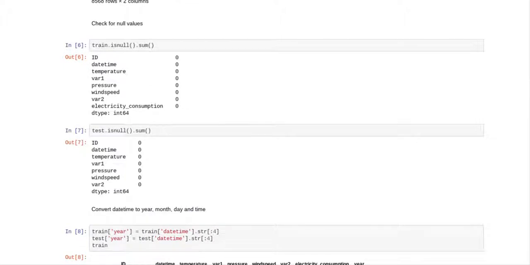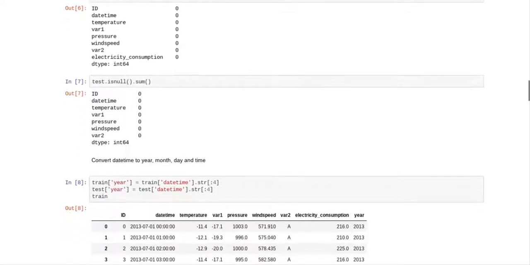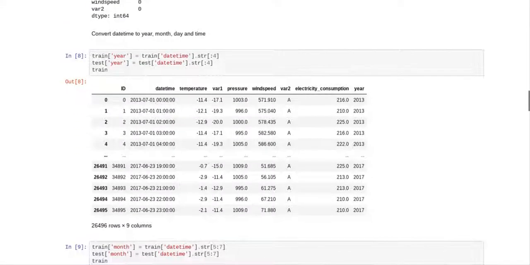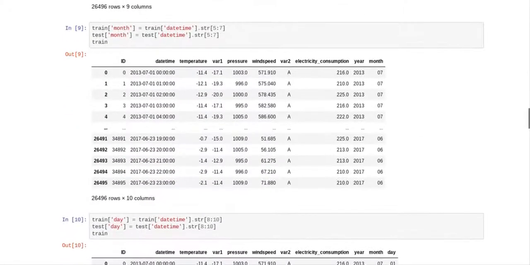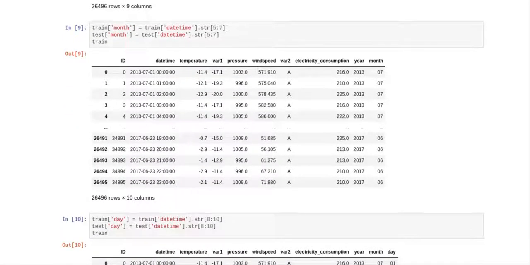What we did was we tested for any null values in the train set and the test set, and goodness, there were no null values, so that means we didn't have anything to impute. The next thing we did was convert the date time to year, month, day, and time. So we created a column called year, and we extracted the year from date time. We created a column called month, and we extracted the month from date time.